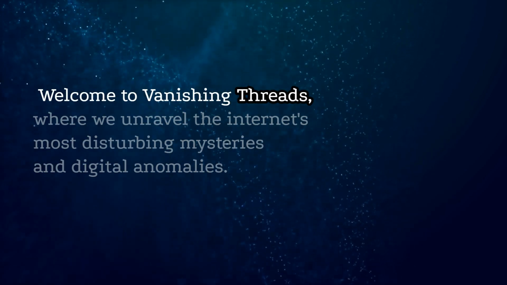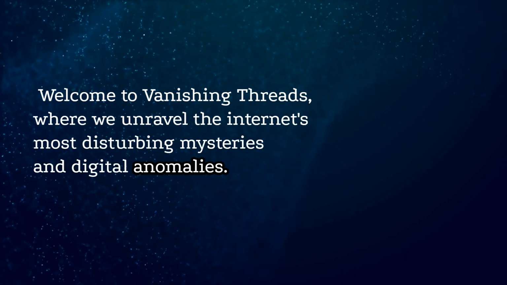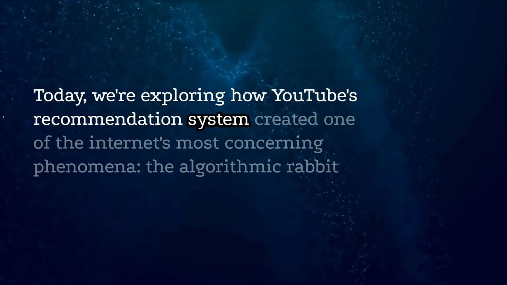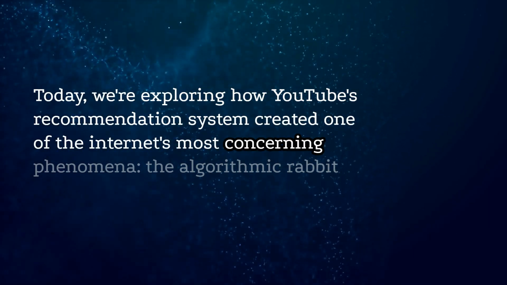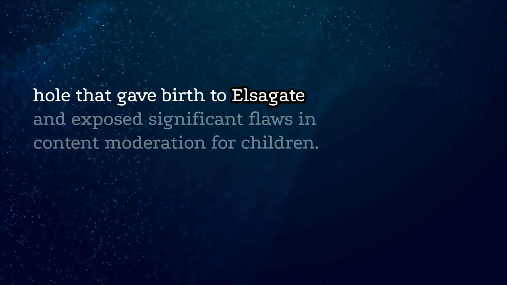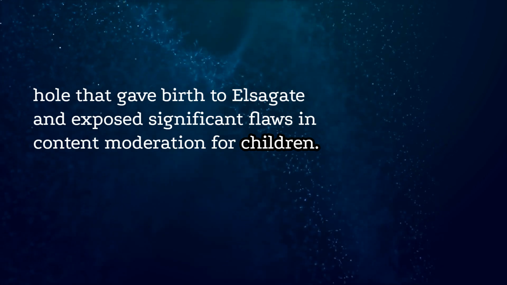Welcome to Vanishing Threads, where we unravel the internet's most disturbing mysteries and digital anomalies. Today, we're exploring how YouTube's recommendation system created one of the internet's most concerning phenomena: the algorithmic rabbit hole that gave birth to Elsagate and exposed significant flaws in content moderation for children. To understand how this situation developed, we must first examine the machine that made it possible.